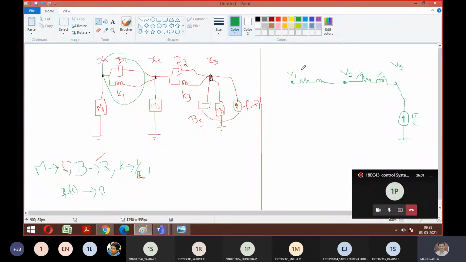Sir, what we did: first mark the nodes, then wherever the capacitor is. No, B1 and K1 are 1 by R1, 1 by L1. Between X1, X2. Sir, between V2 and V3, where is the capacitor? It's B2 and K3.